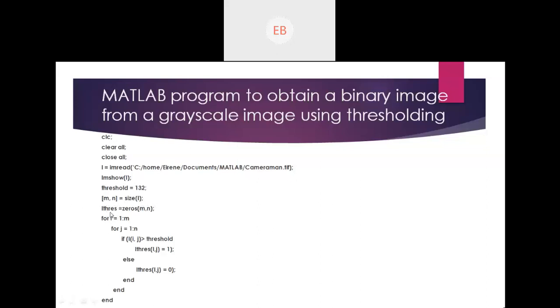And m comma n equals size of I, that is matrix form because it is a digital image. So this is row, this is column. Then I'm using a variable here, I thresh, which will represent the threshold image, equals zeros of m comma n.